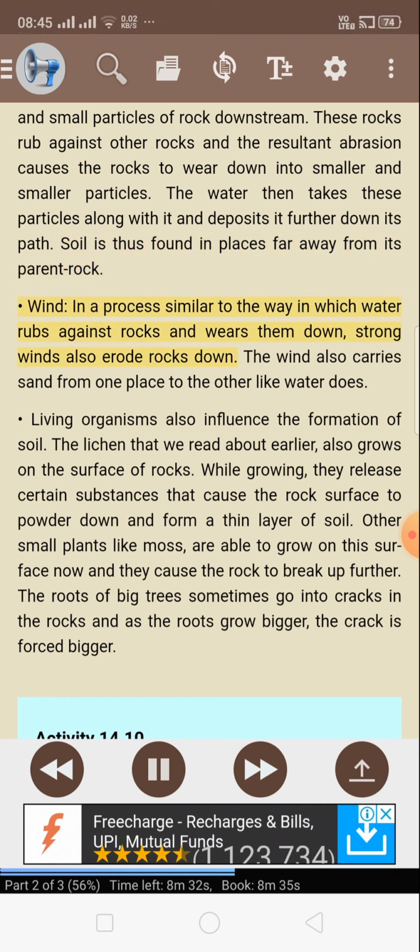Wind, in a process similar to the way in which water rubs against rocks and wears them down, strong winds also erode rocks down. The wind also carries sand from one place to the other like water does.